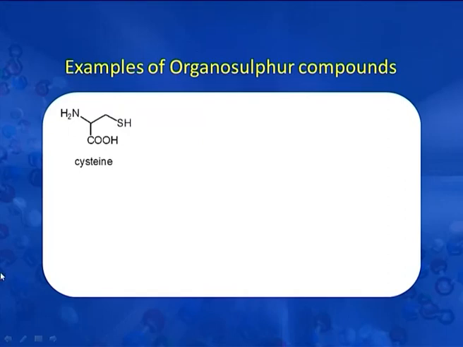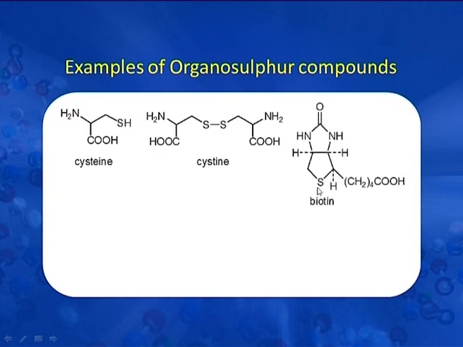Now we will discuss some compounds which have sulphur in them, as here we see cysteine. In this, the sulphur atom is at the terminal side of the chain. Next, in this molecule, the sulphur atom is trapped in between the chain. This is biotin. It is a heterocyclic compound, in which sulphur is trapped in the ring.